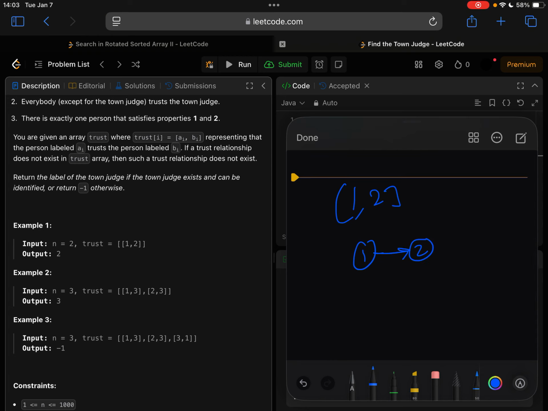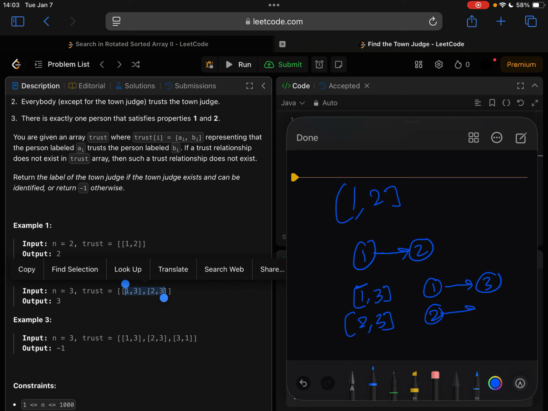And if you have another example, 1, 3, then person 1 trusts person 3. Similarly, you have another element, that person 2 trusts the same person 3. And here you can see that person 3 does not trust anybody.